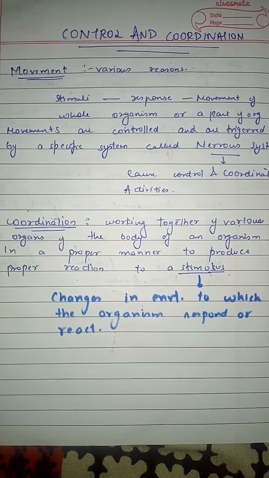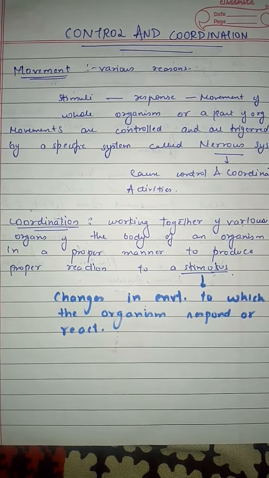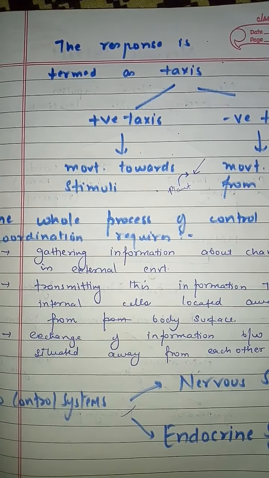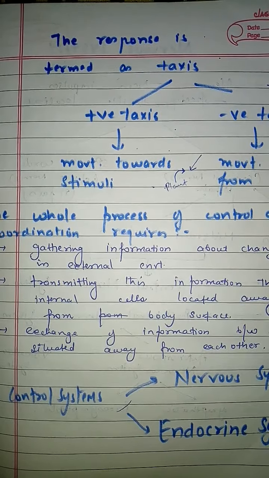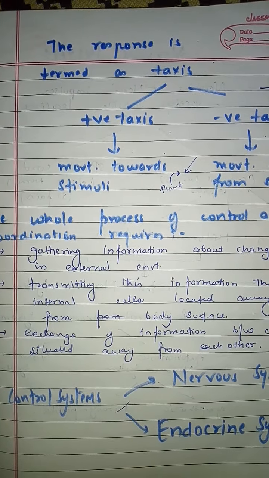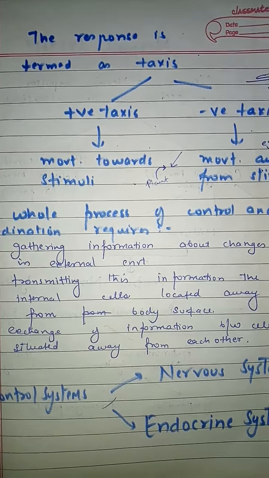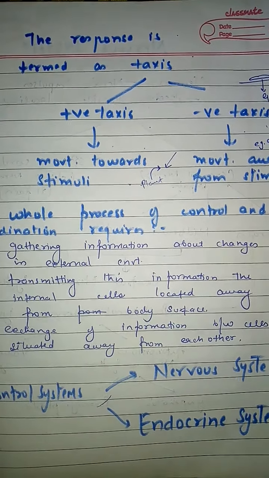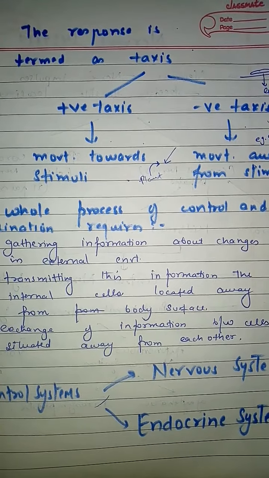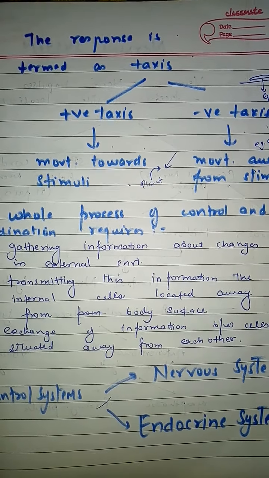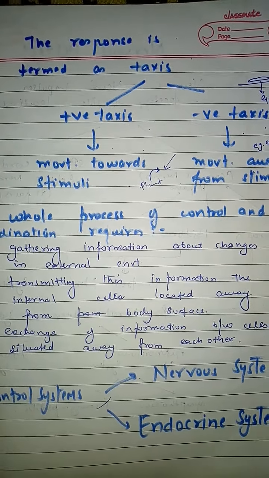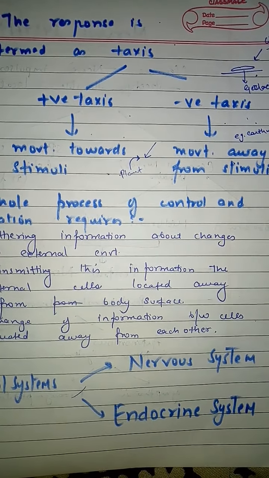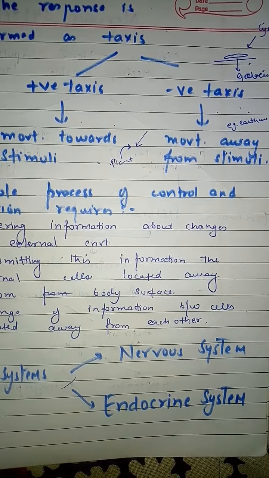And what is a stimulus? Stimuli are the changes in the environment to which an organism responds or reacts. Every organism gives a response to a stimulus, and this response is known as taxis. The taxis may be positive or negative. Positive taxis is movement towards the stimulus. For example, if a plant is kept in sunlight, the plant bends towards the side from which sunlight is coming. And negative taxis is when an organism moves away from the stimulus.